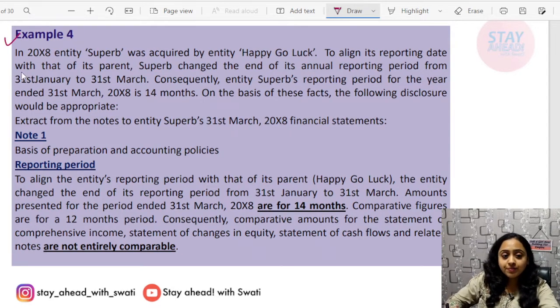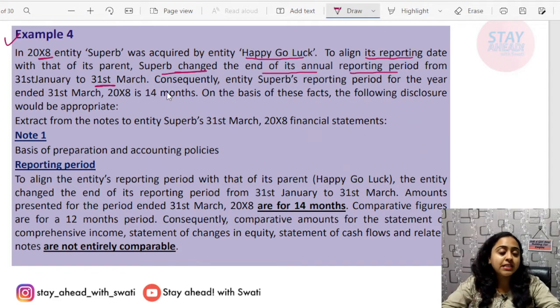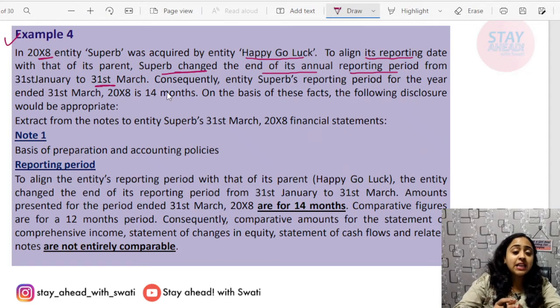Example number 4. In 2008, entity Superb was acquired by entity Happy Go Luck. To align its reporting date with that of its parent, Superb changed the end of its annual reporting period from 31st January to 31st March. Now, consequently, instead of preparing 12 months financial statement, it has elongated. It has now a longer reporting period of 14 months.